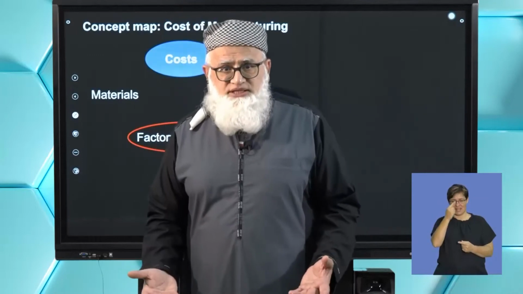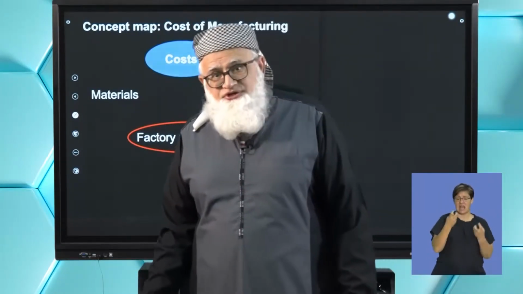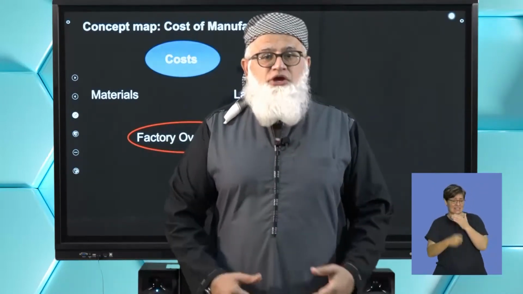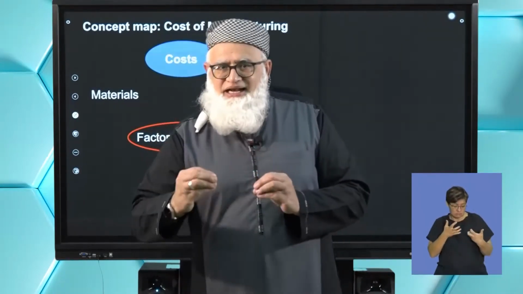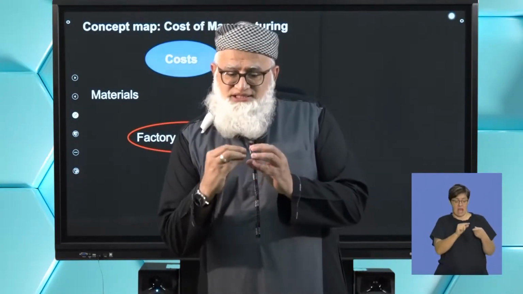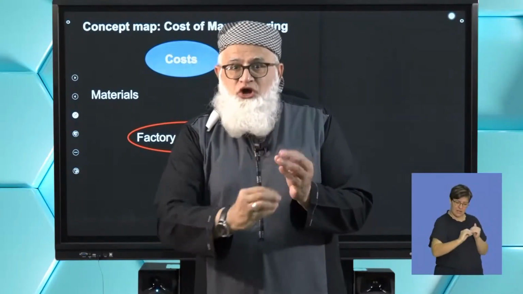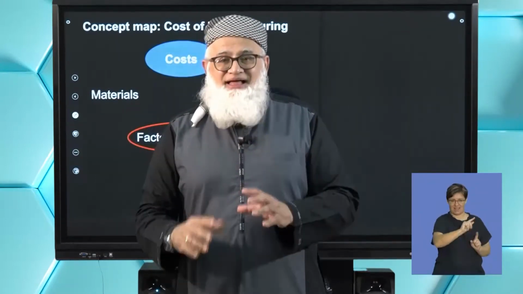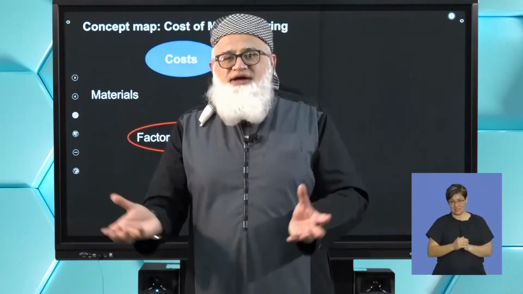So you're going to get depreciation on your plant and equipment of your factory. You're going to get factory rates and taxes. So all those costs that cannot be directly apportioned, like you can't say this is to the product, a portion of that cost will be apportioned to that product. And that's what we refer to as our factory overheads.